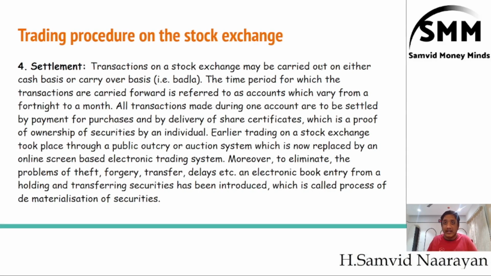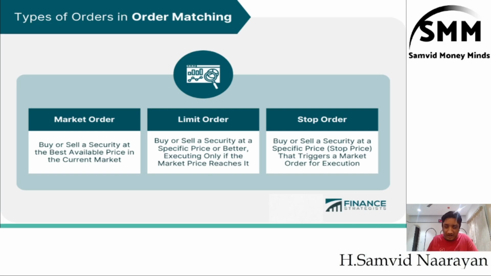Now, as I told you, matching the order: he will go to the stock exchange and pick those shares out of the lot of many shares which matches your suitability. He can either match it at the current available price or the cum rate price, or he can wait till the desired price of those shares is reached, and then take those shares and give them to you, or he can match it at a specific price that you have instructed to him, which is also known as the stock price. This indeed triggers a market order for execution, right?